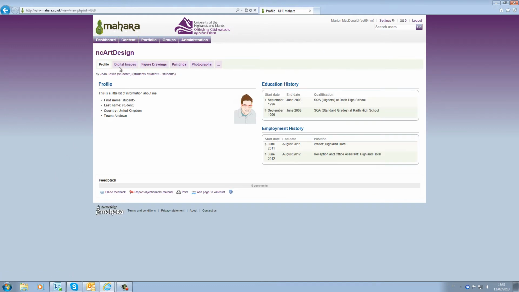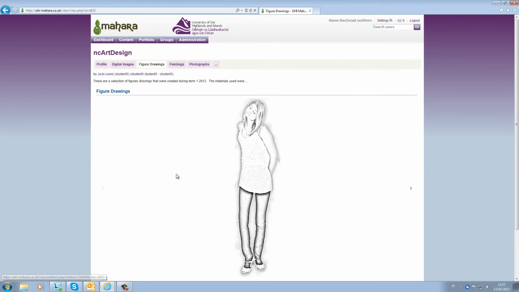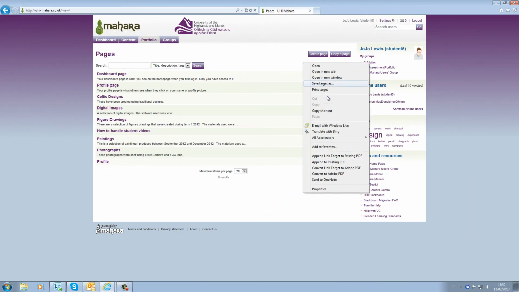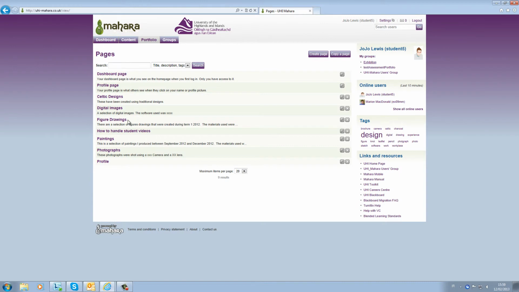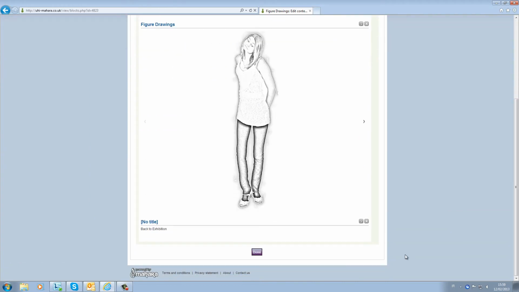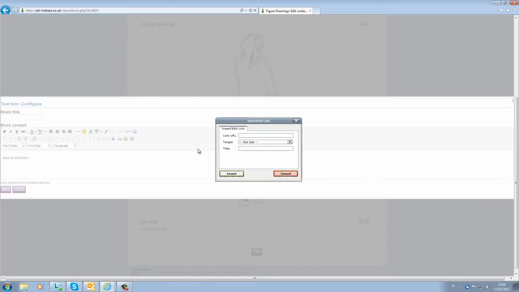There is an optional extra that would make it look a bit better, and that is a link on each student's page back to the group home page. I'll log in as the student and pick up the link to the group from my dashboard. I'll put a text block at the foot of each page and type in a few words and attach the link to the text.